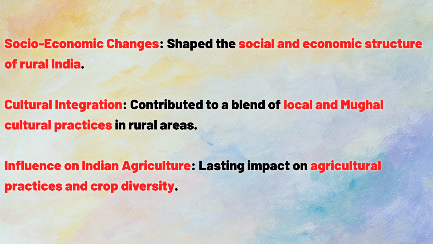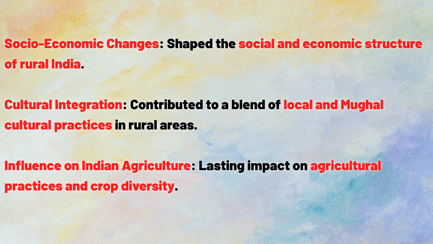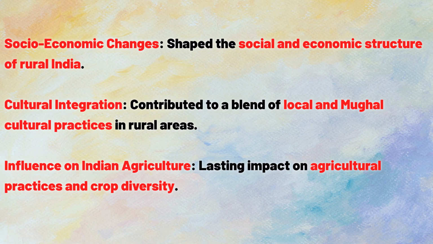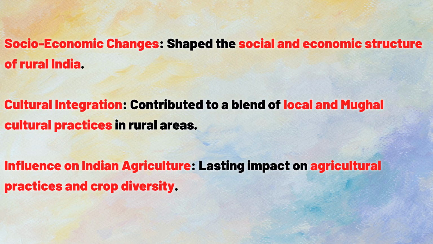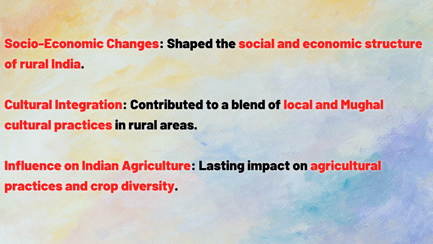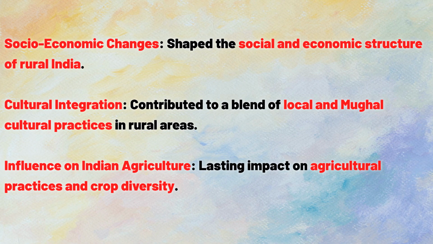Socio-economic changes, shaped the social and economic structure of rural India. Cultural integration, contributed to a blend of local and Mughal cultural practices in rural areas. Influence on Indian agriculture, lasting impact on agricultural practices and crop diversity.